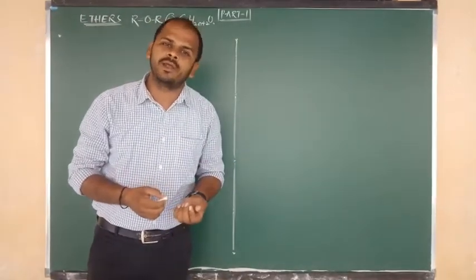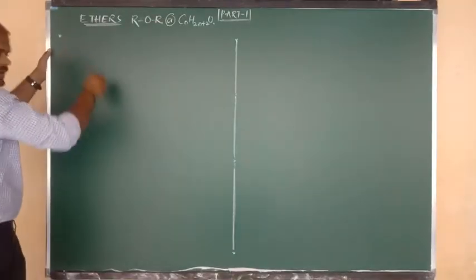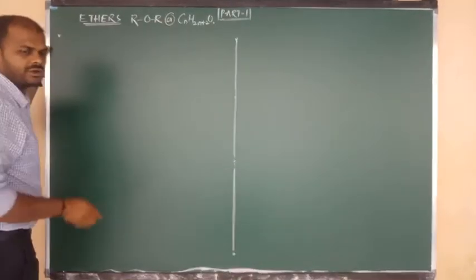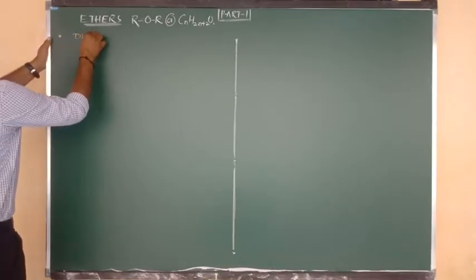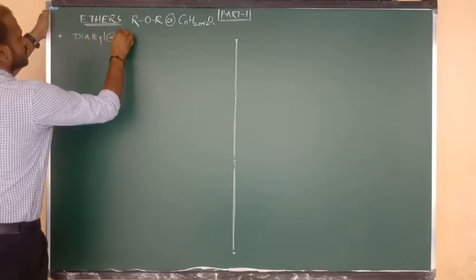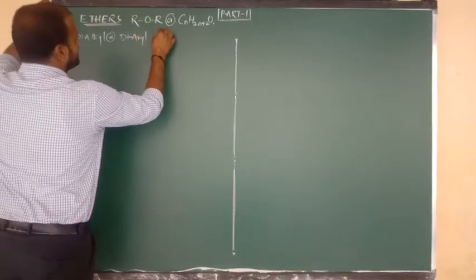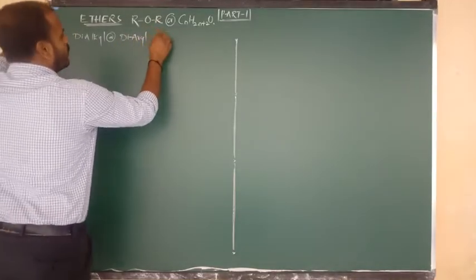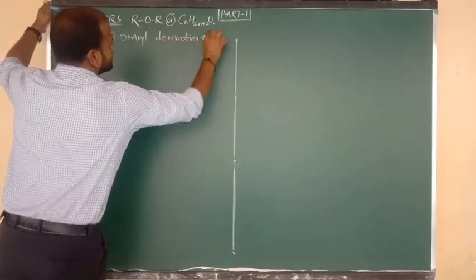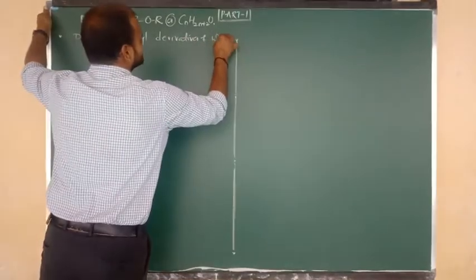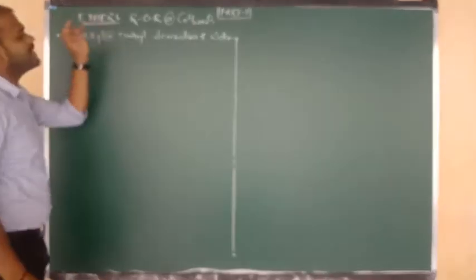Next, now here I want to say, sir, how to derive the ethers? How can we derive ethers and how can we prepare them, beta? So for that purpose I want to give you one small definition or hint. We can say that ethers are nothing but the dialkyl or diaryl derivatives of water. So from the water molecule also we can derive the what beta? We can derive ether.